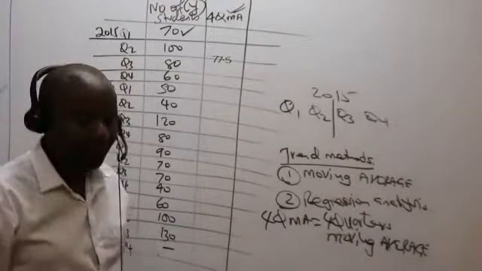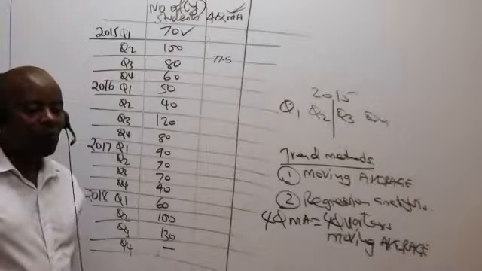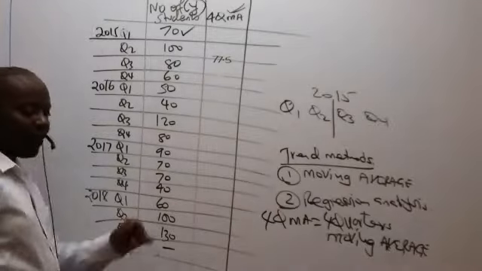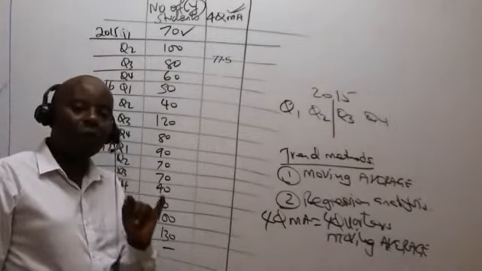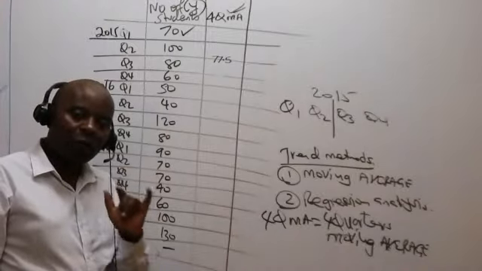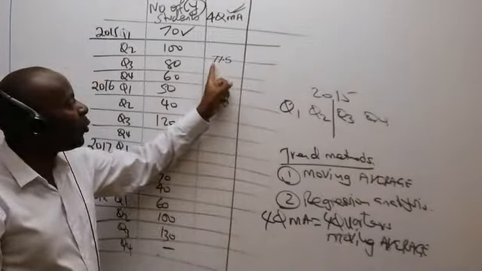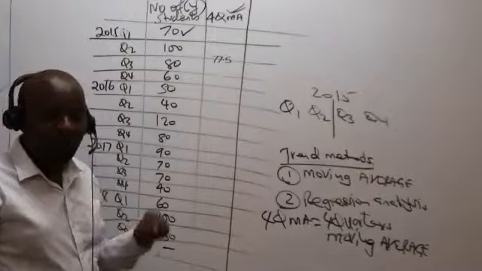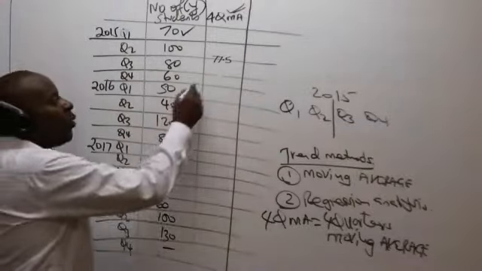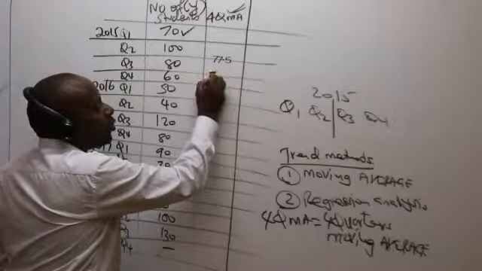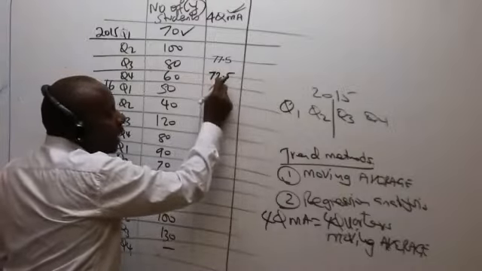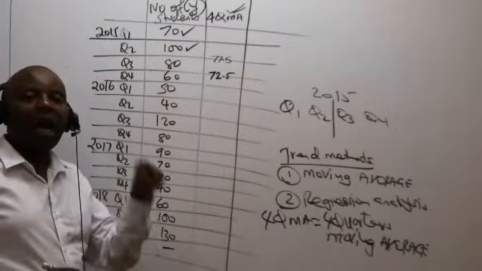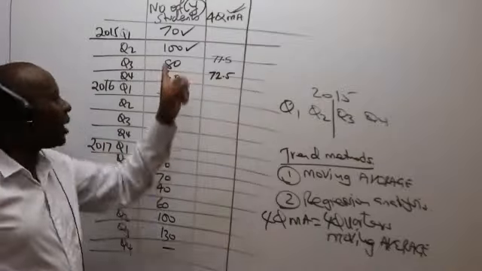Brianna, are we together really? Yes, so I'm getting 72.5. Now listen, ladies and gentlemen, when I get this 72.5, where am I supposed to write it? If the very first figure that you began with is a hanging figure, all the subsequent figures will be hanging. So this 72.5 will take the next immediate hanging line. And once I get a figure, I must always tick the topmost number.